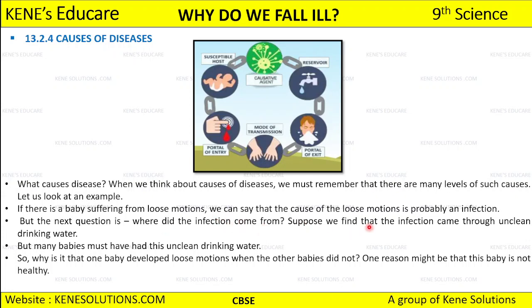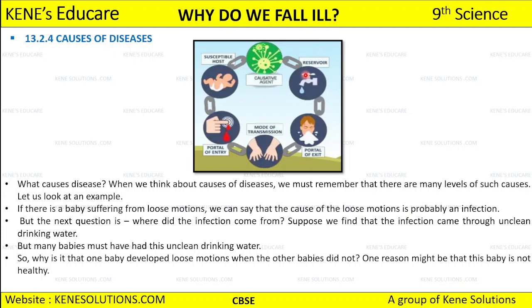So suppose we find that the infection came through unclean drinking water. The baby is suffering from loose motion, probably because of the infection, and the infection has occurred because of the unclean drinking water, right? Because many babies must have had this unclean drinking water. So why is it that one baby developed loose motion when the other babies did not? One reason might be that this baby is not healthy, because if it is not healthy, it means the immunity of that baby is not strong enough to fight against that infection.